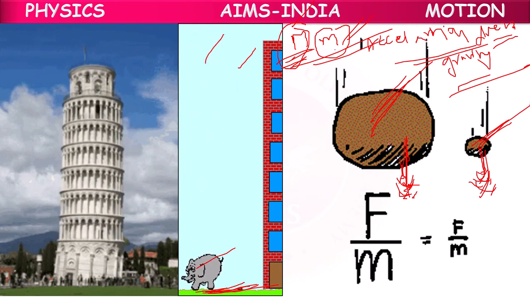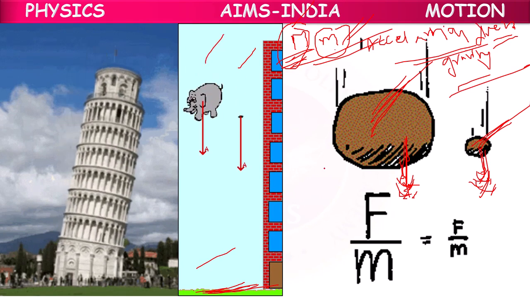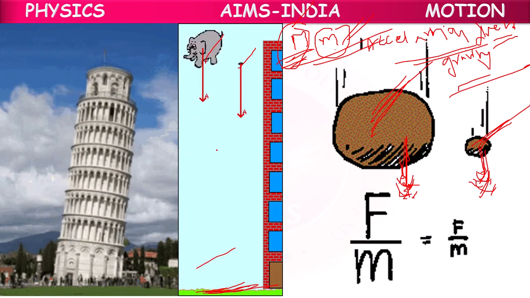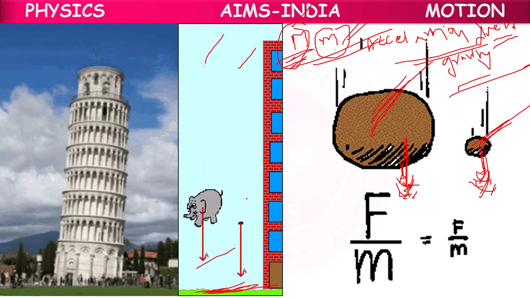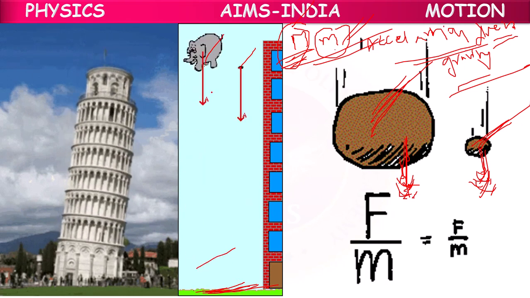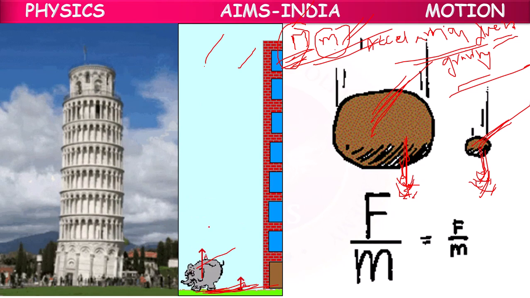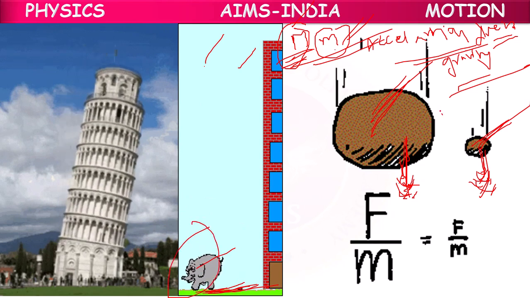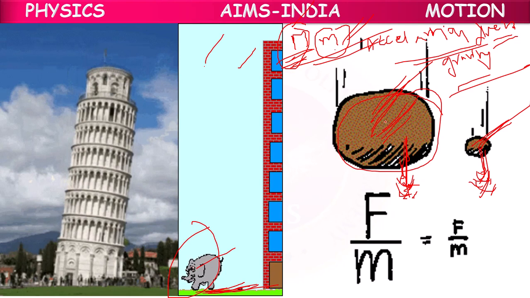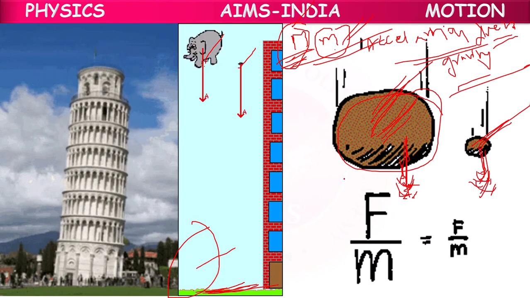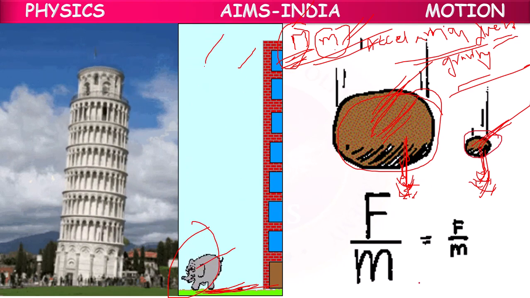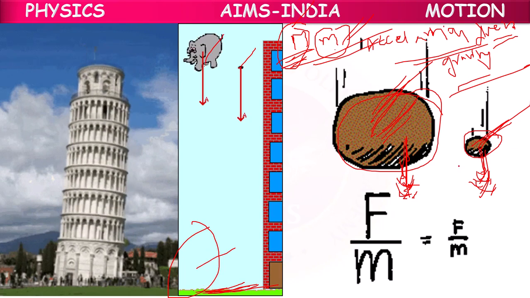Because of mass, the gravitational force is also different. The force acting on an elephant is different, the force acting on each mass is different. For attracting an elephant, or a larger stone, because it has more mass, we have to apply more force. For attracting a smaller stone, Earth has to apply less force.